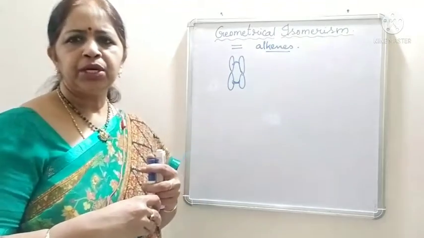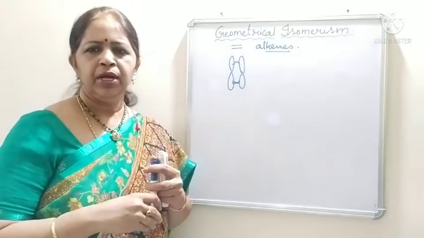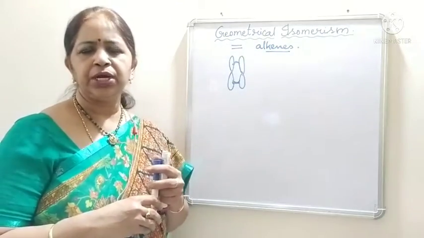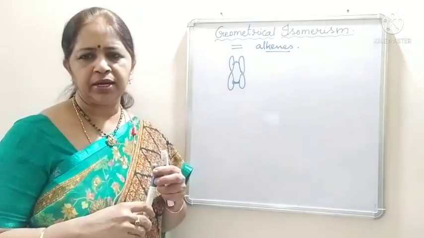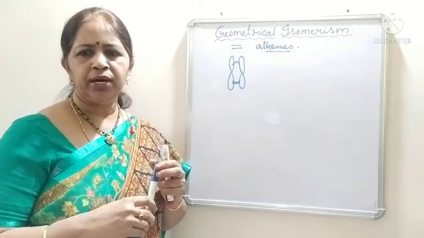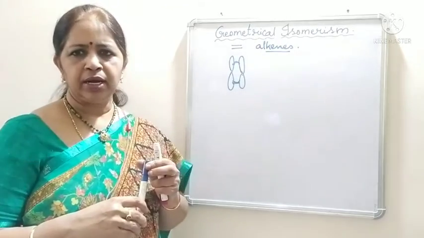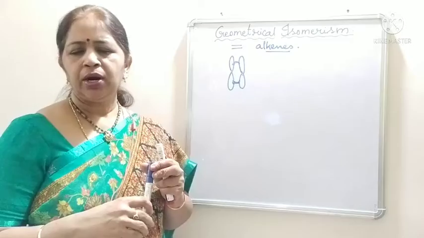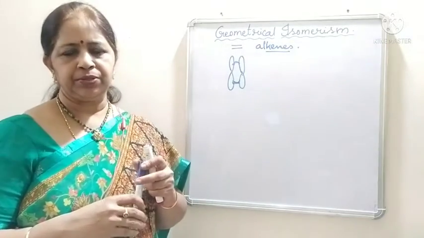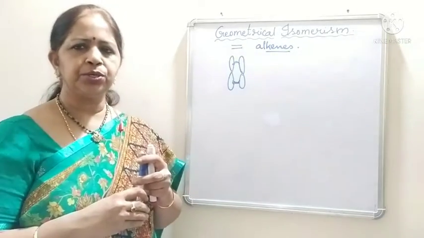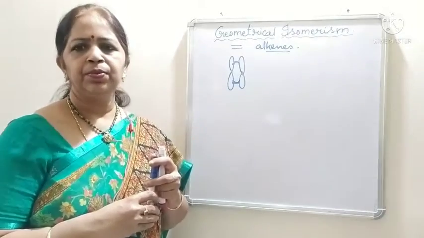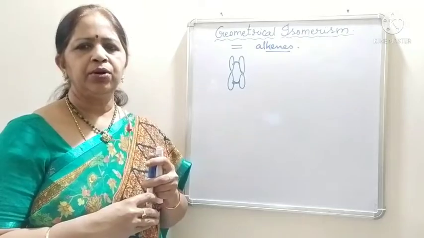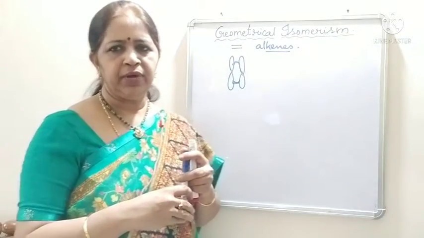So, what is the definition of geometrical isomerism? The isomerism that arises due to the restricted rotation of groups or atoms around a double bond in double bonded compounds, or around a single bond in cyclic compounds. The cyclic compounds also show geometrical isomerism, but around a single bond. Let us study about all of these one by one.